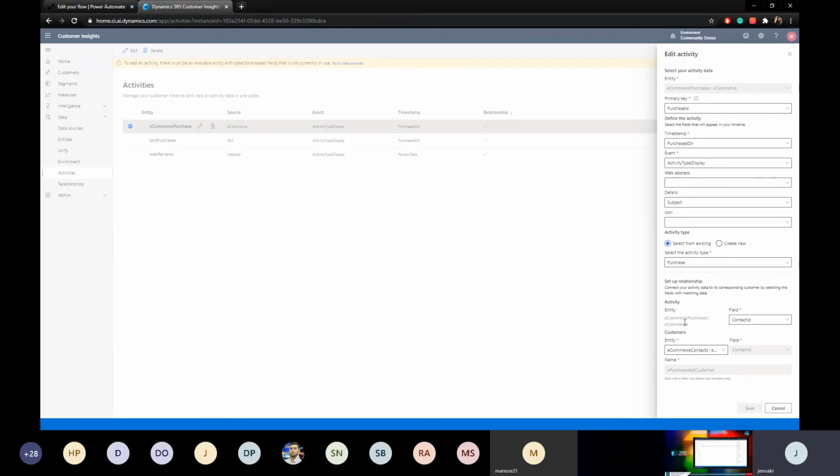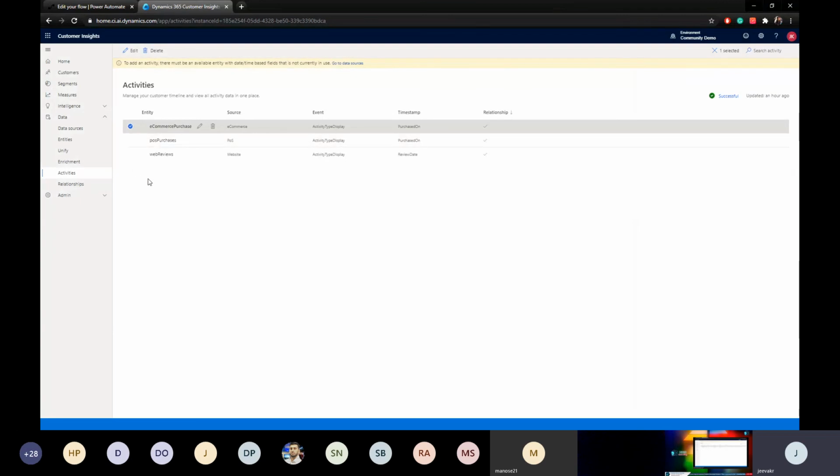And the relationship between entities would be the contact ID between the customers and the activity. So this will pull the activities with respect to a particular contact from that data source. The moment you keep adding all those activities and run these things, it will merge and create a unified activity.